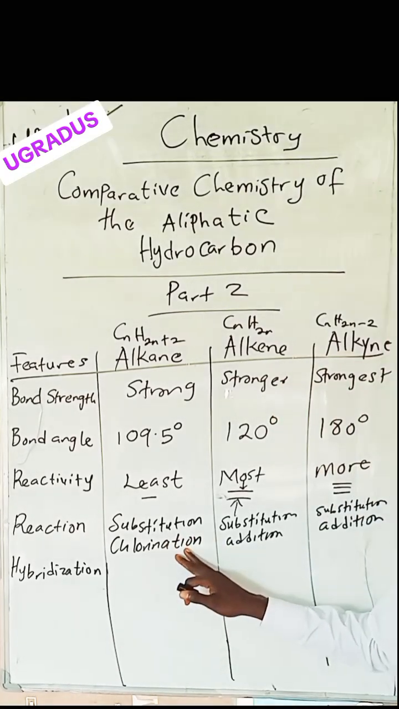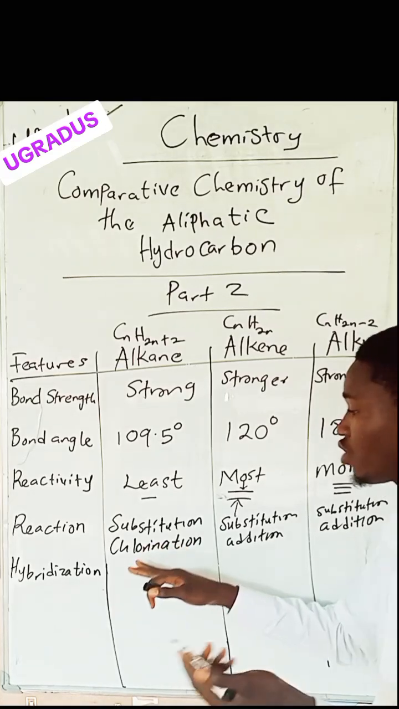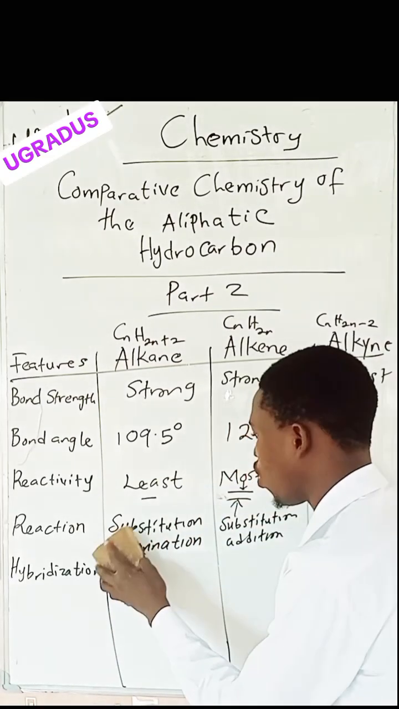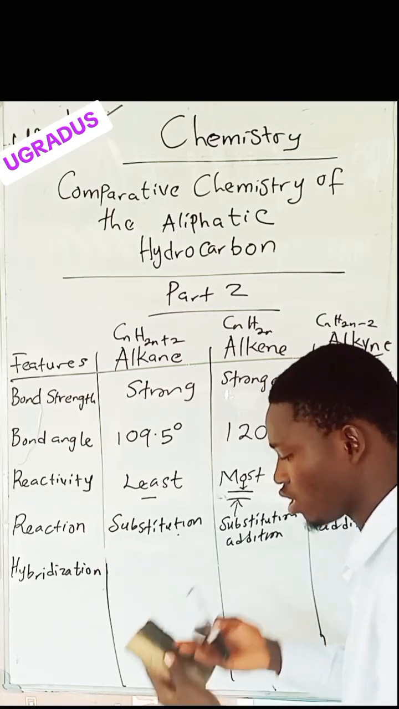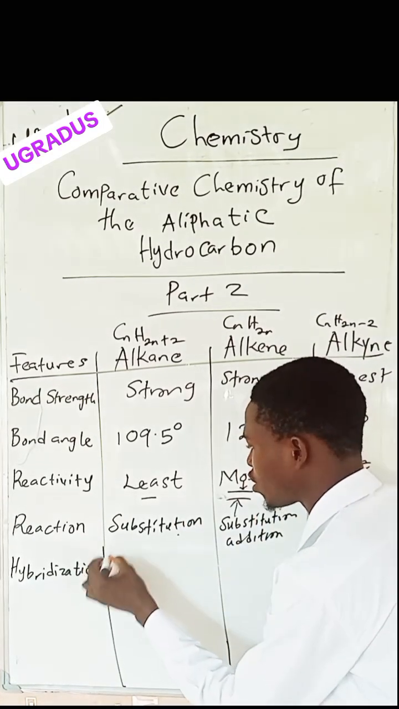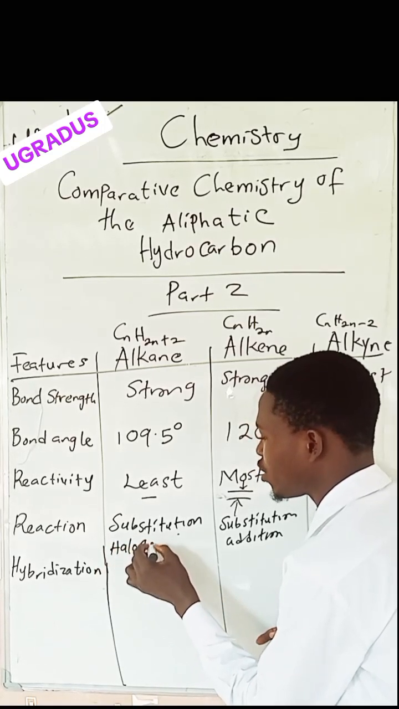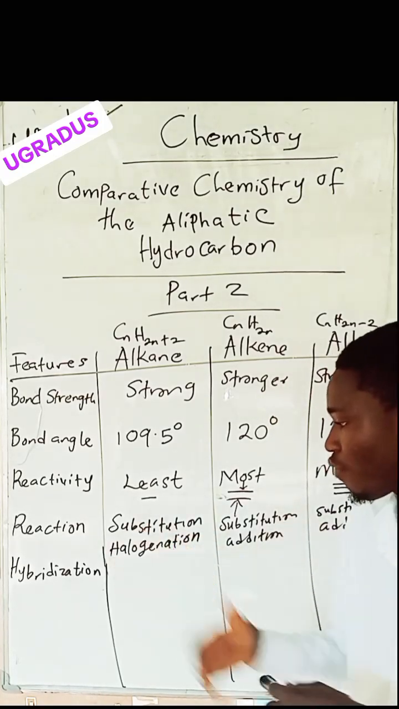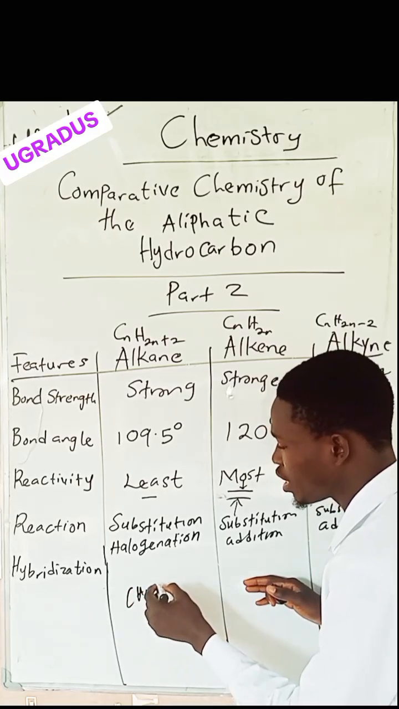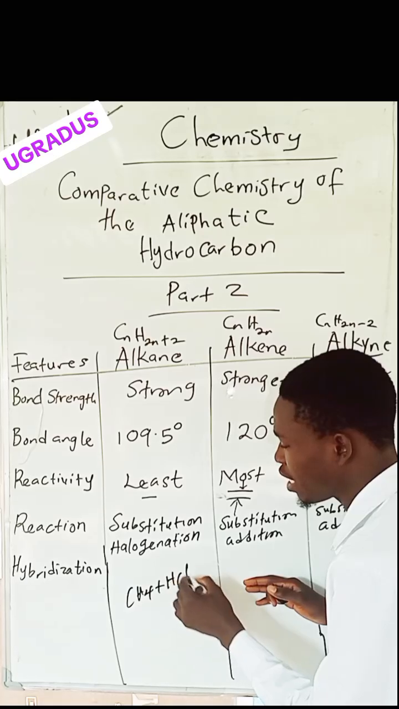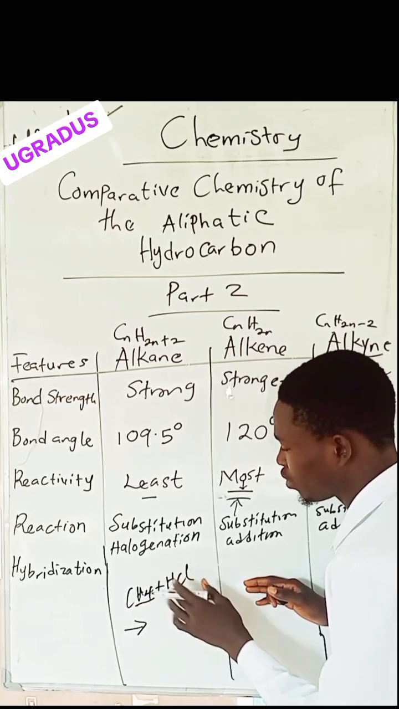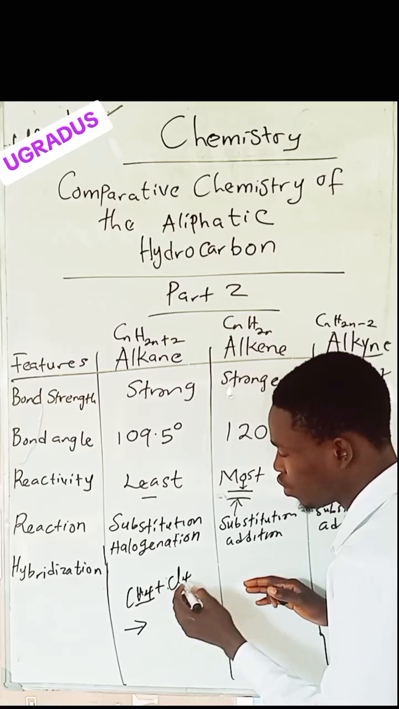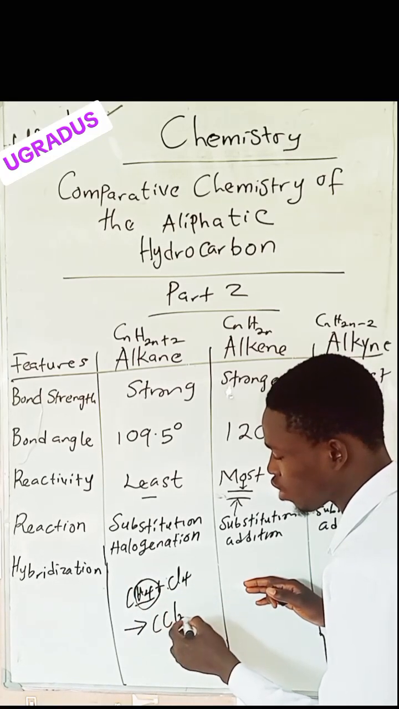And even this chlorination reaction, let's call it halogenation, can involve all other halogens like fluorine, iodine, or bromine. So let's call it the halogenation reaction. Alkanes undergo halogenation reaction in the presence of UV light, ultraviolet light. For example, methane, CH4, we displace all its hydrogens with chlorine, which is an example of a halogen. We displace all 4 hydrogens to give us tetrachloromethane.